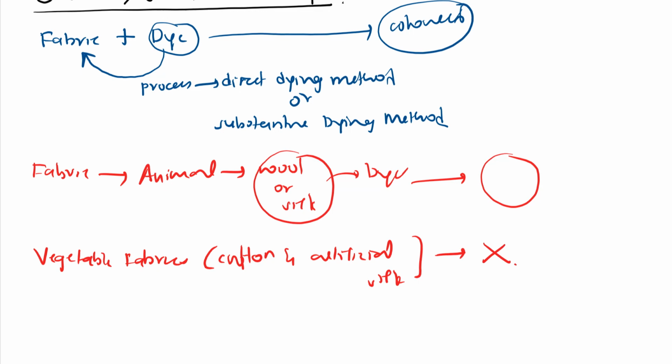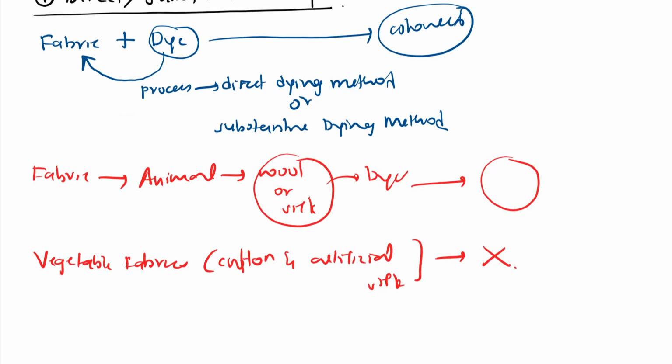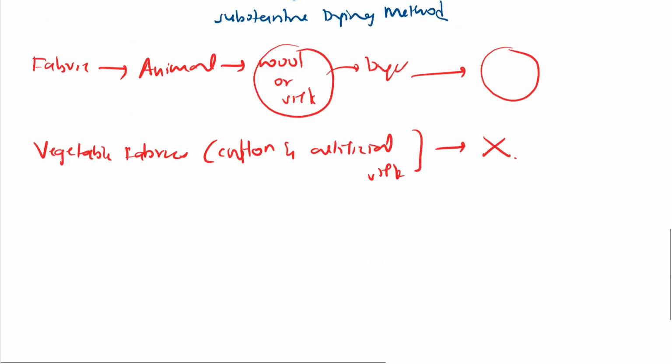So that's the thing you need to remember. This direct dyeing method, or substantive dyeing method, is given only by animal fabrics, where we take the fabric, add the dye directly, and get a colored fabric, right? So this process is called the dyeing process, the direct dyeing method, or we can also call it the substantive dyeing method. I hope you understood it, right?